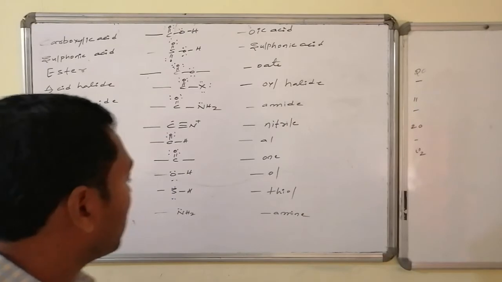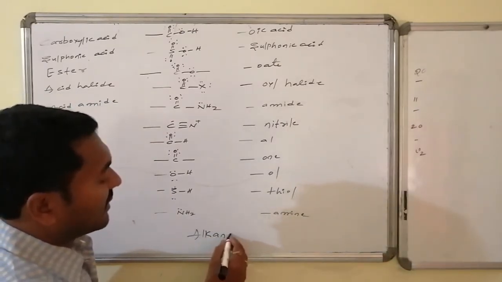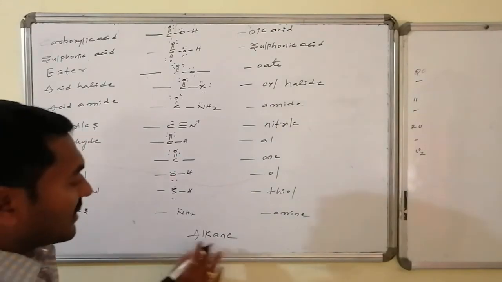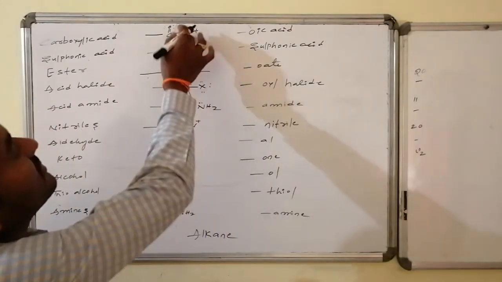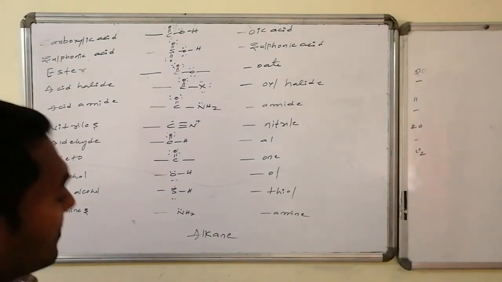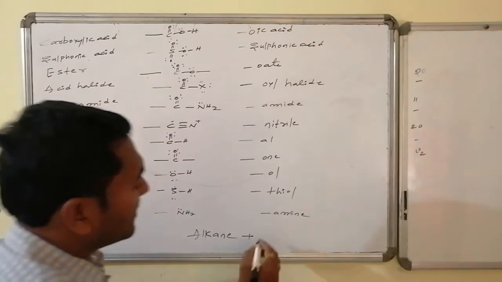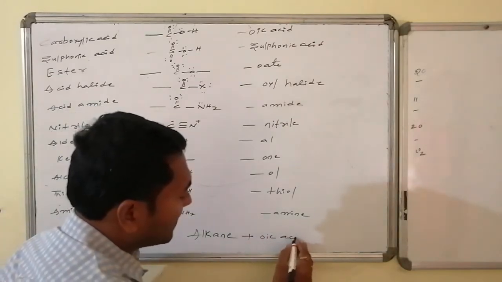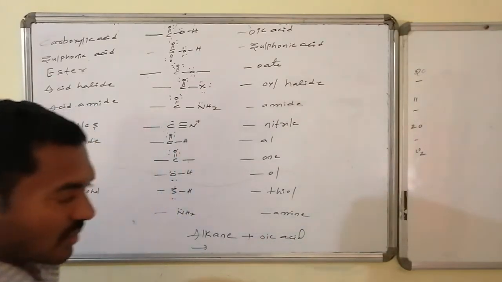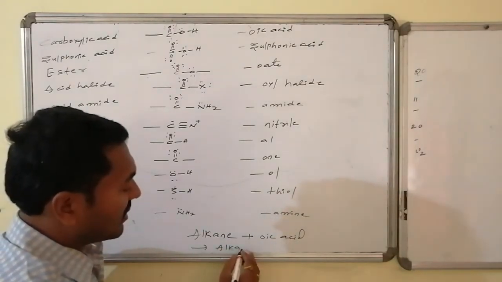Suppose I take an alkane, then how all of these are represented: if I take alkane, whereas in that alkane at one position this is COOH, at one position this is SO3H. Then this alkane ends with, suppose oic acid is there, that is oic acid. If I write a single common word, it becomes alkanoic acid.